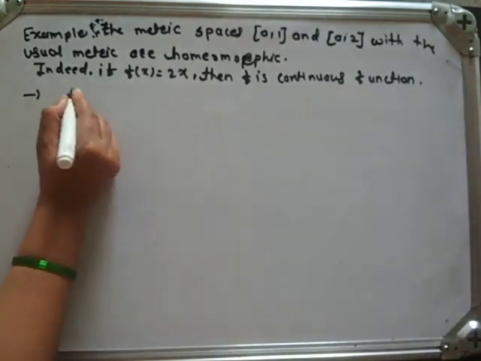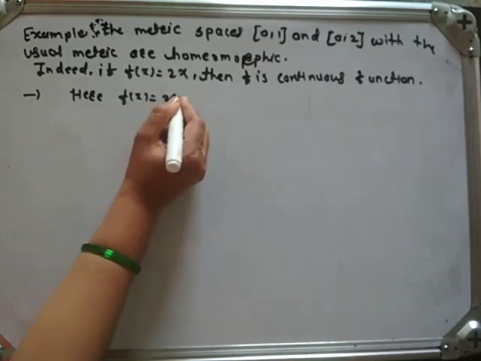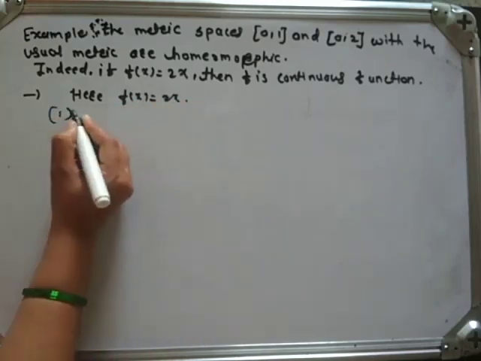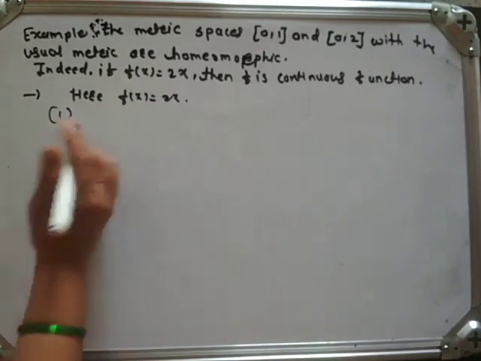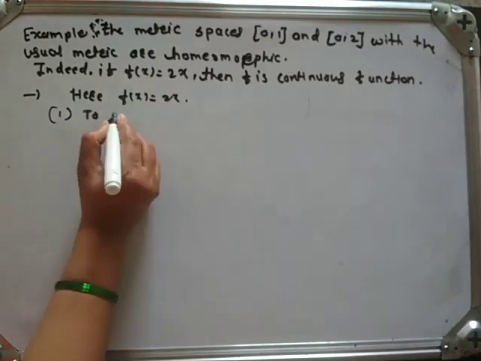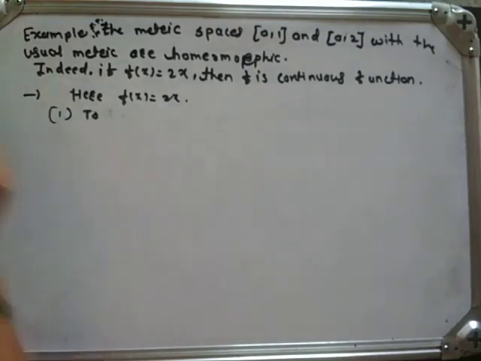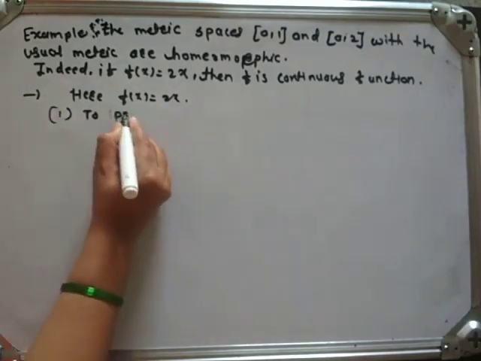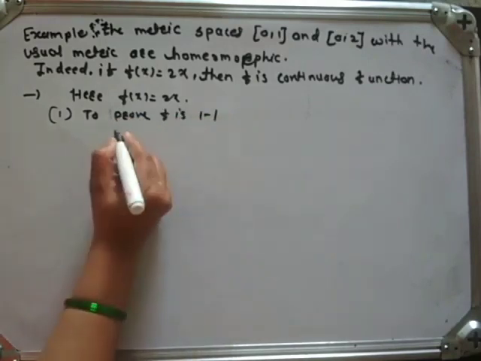Solution. Here f of x is equal to 2x. First, we have to prove f is bijective. Bijective means f is both 1-1 and onto. So first we will prove f is 1-1.